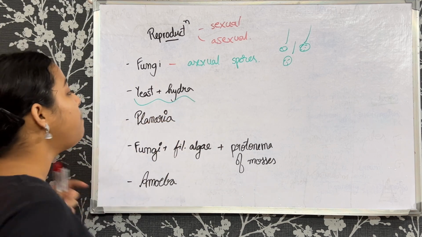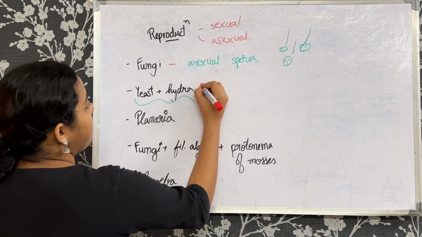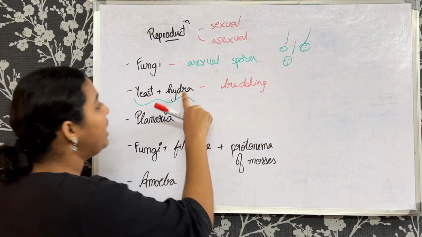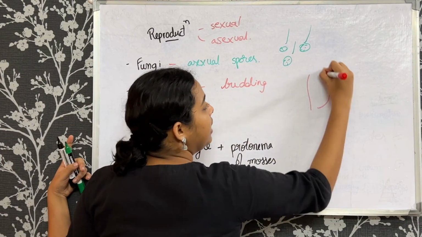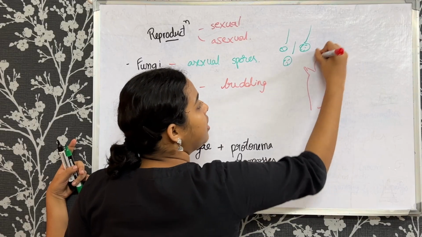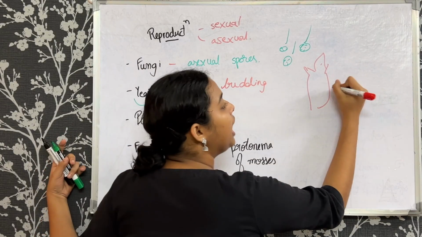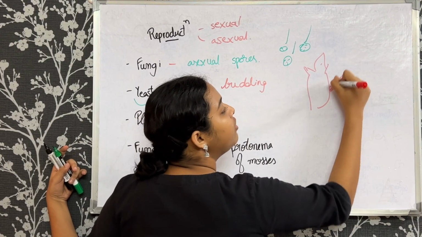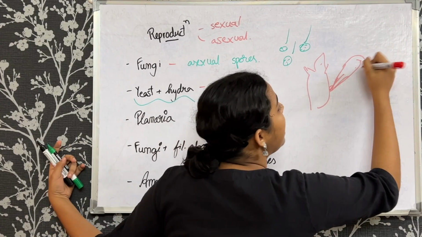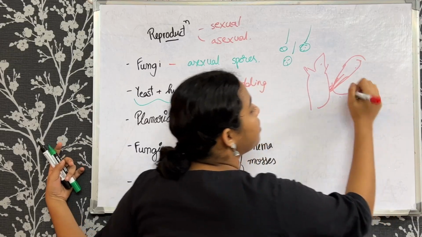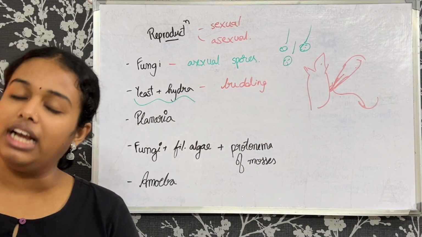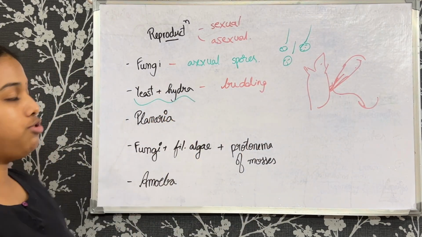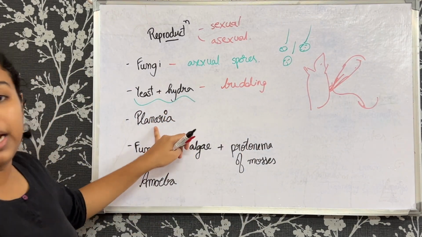Now yeast and hydra reproduce by something called budding. Budding is something that you might know. I'll take the example of hydra. Say this is the body of a hydra. Then it will form buds here, and this bud will grow and form another one. And then it will cut and move away once it is well developed enough to survive on its own, and it will form the new one. Same for yeast also.